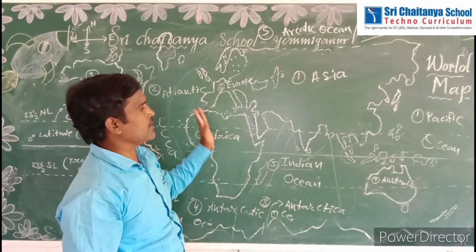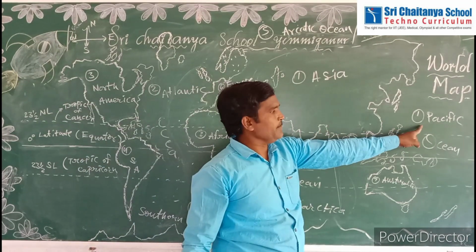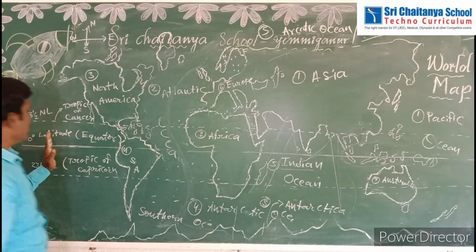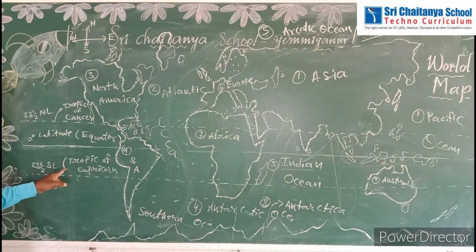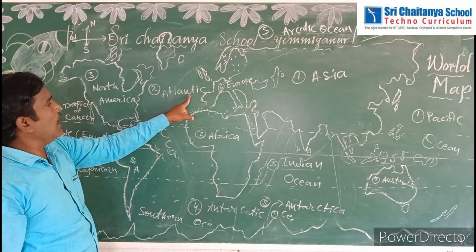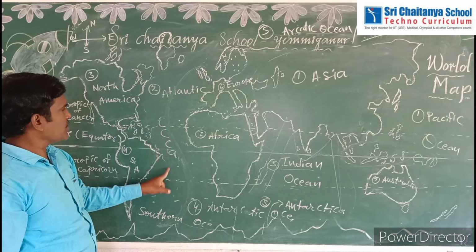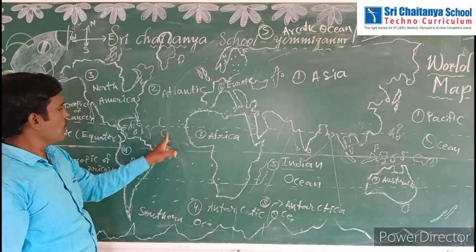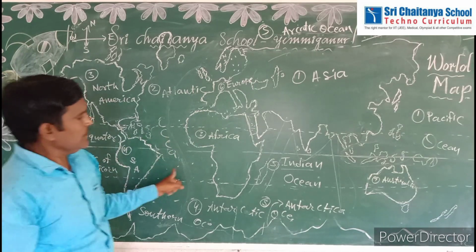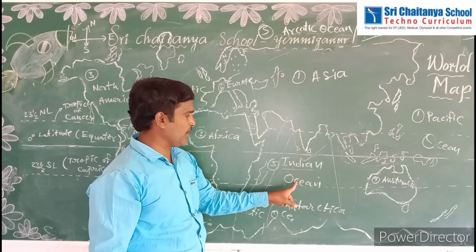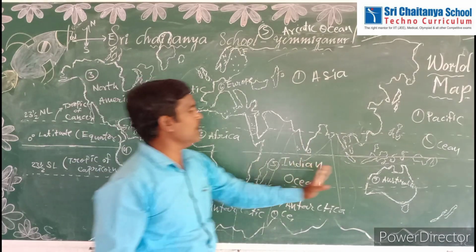Let us discuss once again. This is the Pacific Ocean, located here on this side. It is the biggest ocean, and also the deepest ocean in the world. Next, the second biggest ocean is the Atlantic Ocean. Next, the Indian Ocean, third biggest, located down part of India between Africa and Australia.